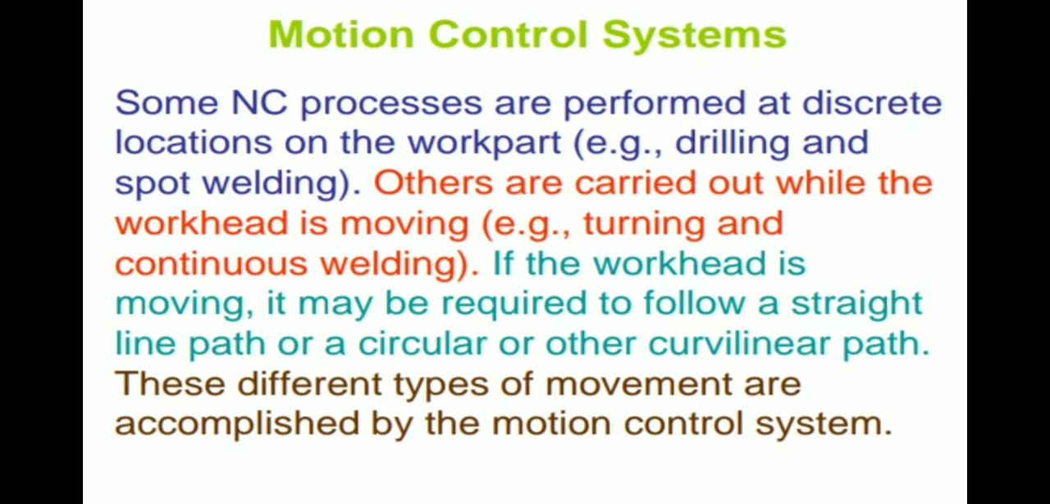It has different types, for example drilling and spot welding. In drilling operations we are making holes on the plate or workpiece, and in drilling, different holes and different positions occur. In spot welding also, a straight path occurs, a curved path occurs, and different positions occur. So what does motion control mean? It is to control the cutting tool position and to control the machine tool spindle. That is the motion control system.